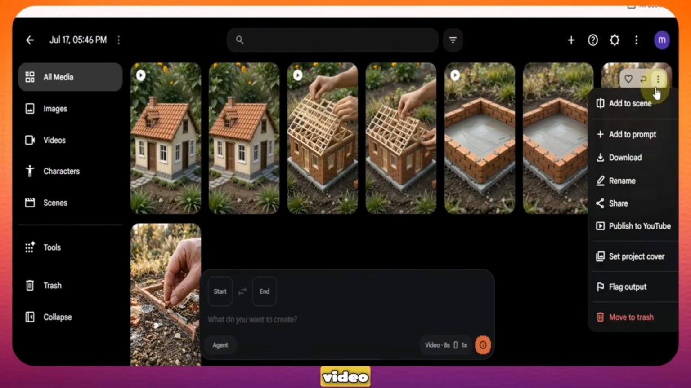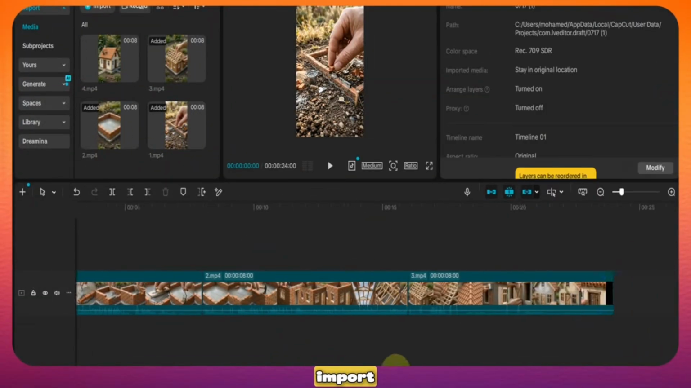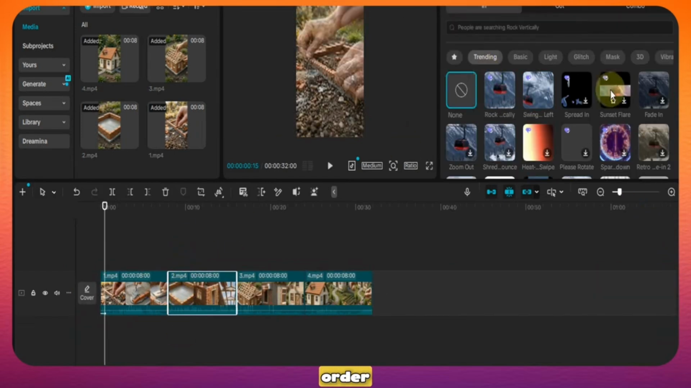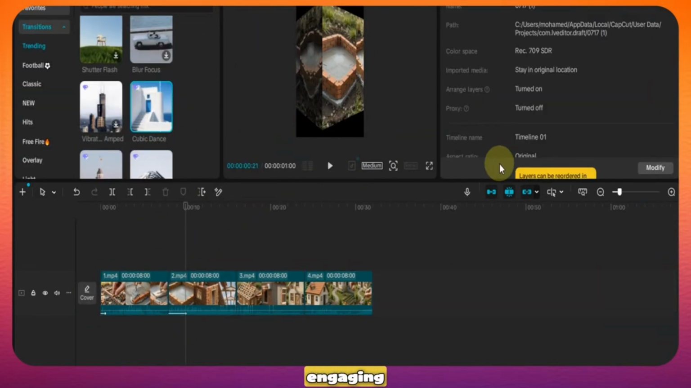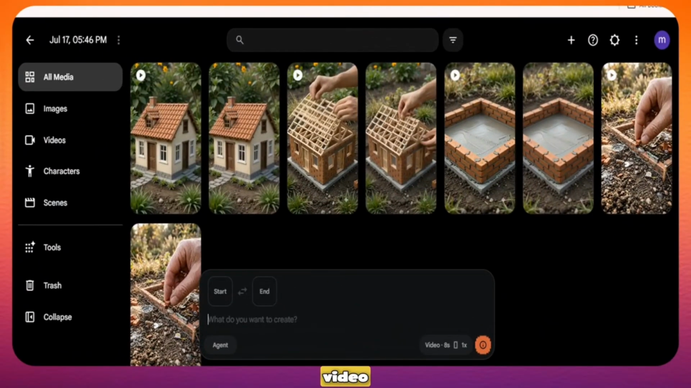Now, download your video clips and open CapCut. Import the clips, put them in the correct order, add some smooth cuts, simple transitions, and make sure the pacing is engaging. Now, the complete video is fully edited and ready to view. Honestly, I wasn't expecting the final quality to look this professional. Let's see if it actually lives up to the viral hype.